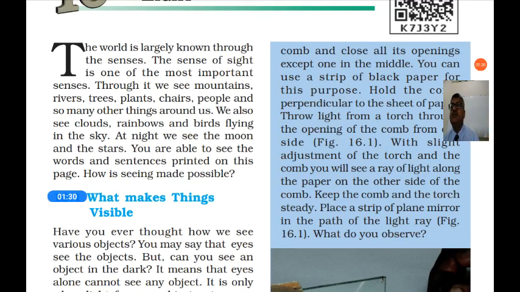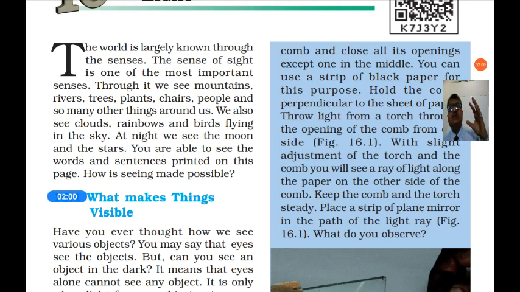Through it we see mountains, rivers, trees, plants, chairs, people, and so many other things around us. Everything appears to us because of the sense of sight. We also see clouds, rainbows, and birds flying in the sky. At night we see the moon and stars. And you are able to see the words and sentences printed in the book.